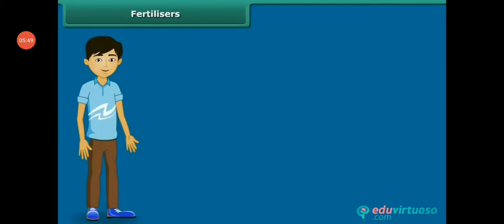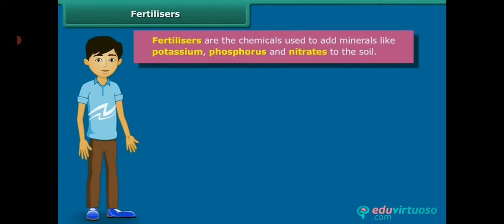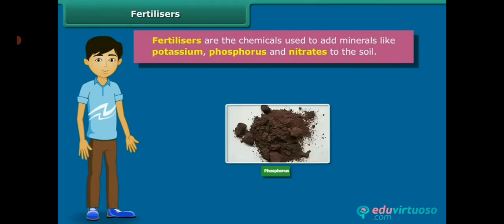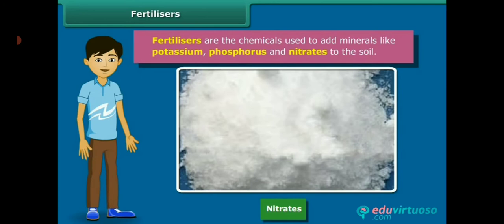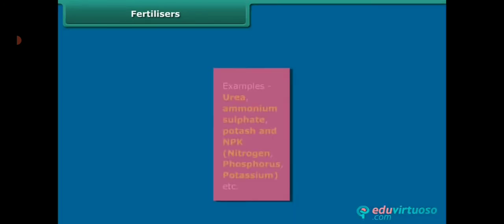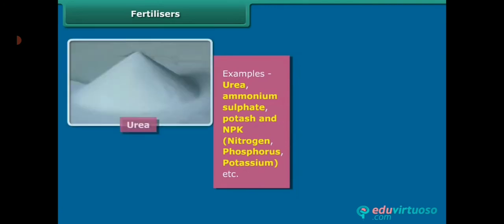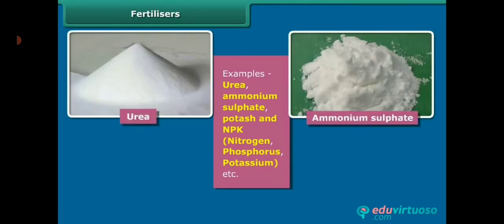Let us see fertilizers. Fertilizers are chemicals which are rich in a particular nutrient. For example, urea, ammonium sulfate, superphosphate, potash, NPK, that is nitrogen, phosphorus and potassium.